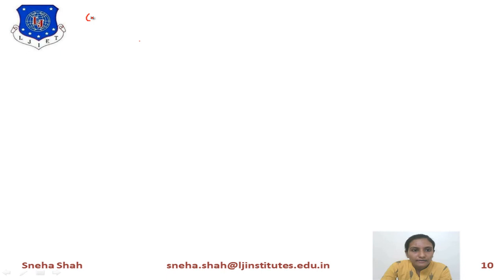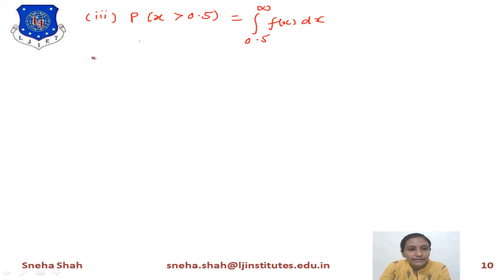Now in the third part you have to find the probability of x which is greater than 0.5. It means you have to calculate the integration of f of x. For that, the value of x should be greater than 0.5. It means from 0.5 to infinity, right? As you know that the value of x is given between 0 to 1.